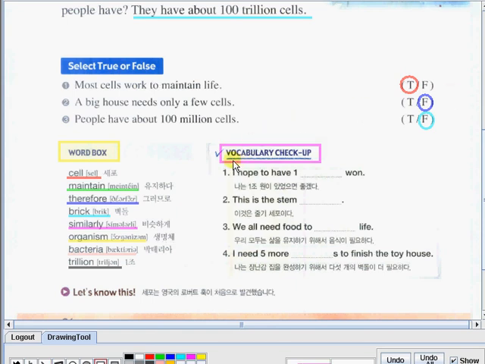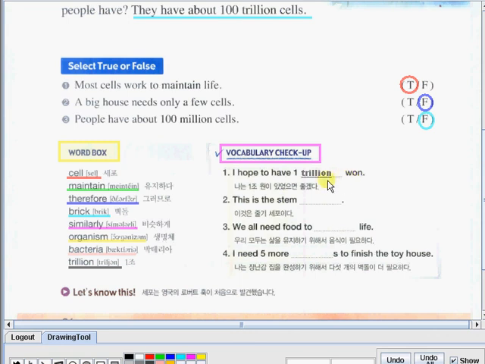We have vocabulary checkup. Here, you need to complete 4 sentences to have the complete thought. You can choose your answers from the word box. Let's have number 1. I hope to have 1 blank won. So what do you think is the missing word? Good. The answer is trillion. I hope to have 1 trillion won.